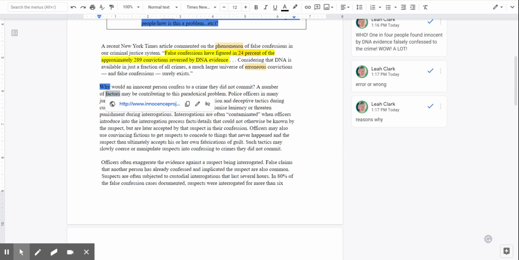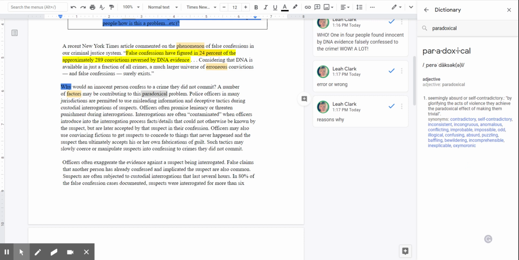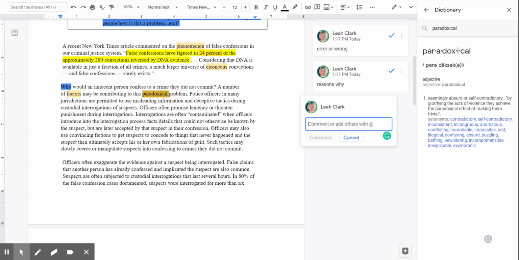Okay, notice how I'm annotating right along as I'm reading. May be contributing to this paradoxical problem. Ooh, that's a really hard word. I'm going to highlight that. I'm going to right click it. I'm going to define it. So the word paradox is seemingly absurd or self-contradictory. Okay, and self-contradiction means it doesn't make sense. So I'm going to highlight that. I'm going to add that definition of that word. It's an absurd problem. Okay, there's many factors that are contributing to this absurd problem.